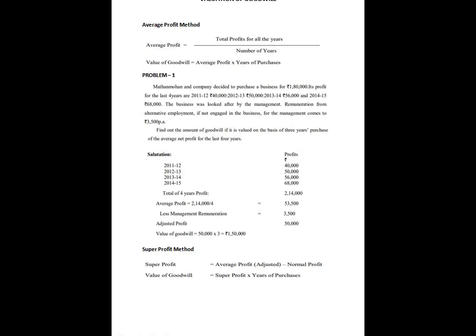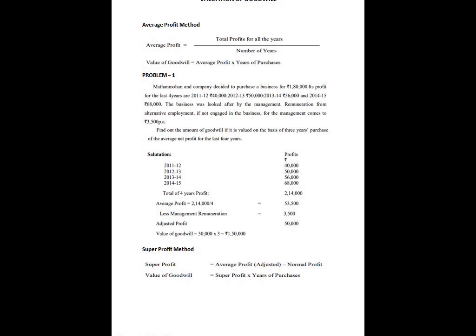Now let's move to the different methods of valuation of goodwill. First one, the average profit method. Under the average profit method, the profit will be given for the different years. We have to add all the profit and divide by the number of years. So the formula: average profit equals total profit for all the years divided by number of years. Under this method, the value of goodwill equals average profit into years of purchase. Let's see problem 1.